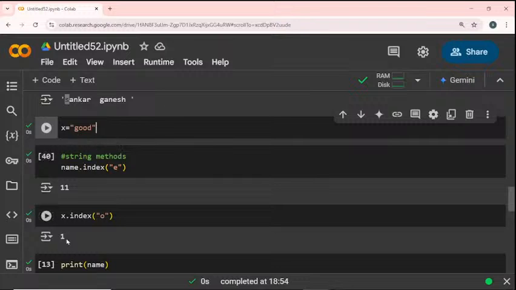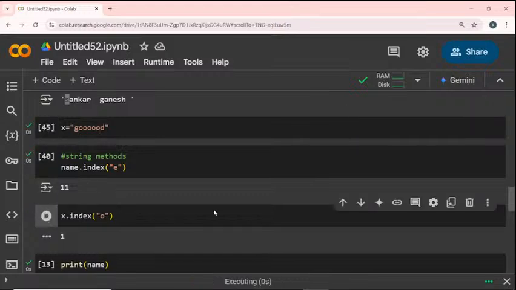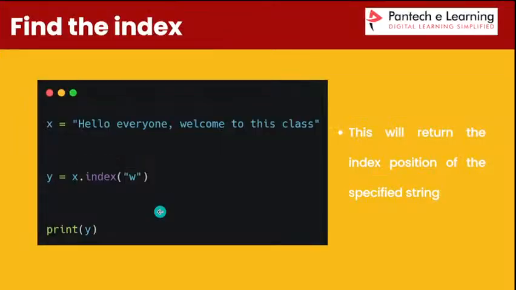So why will 1 be returned? Because the first O is present at the first index, so only 1 will be returned. However many times the character repeats, the index takes only the first occurrence of the character. Okay, so this is the index value.